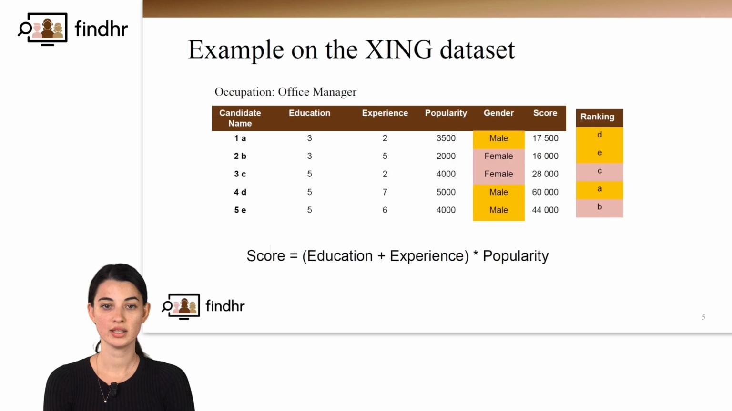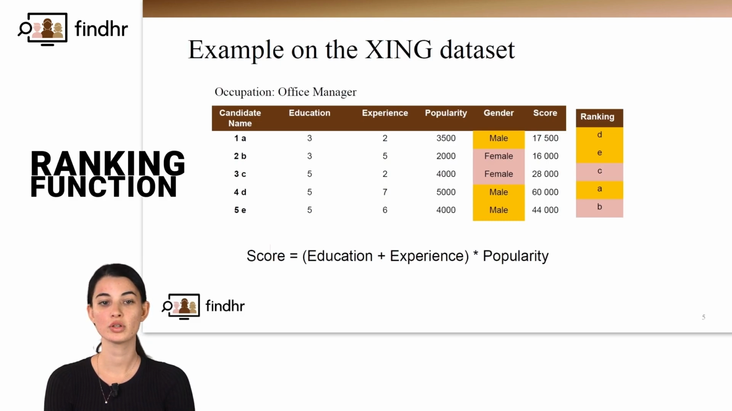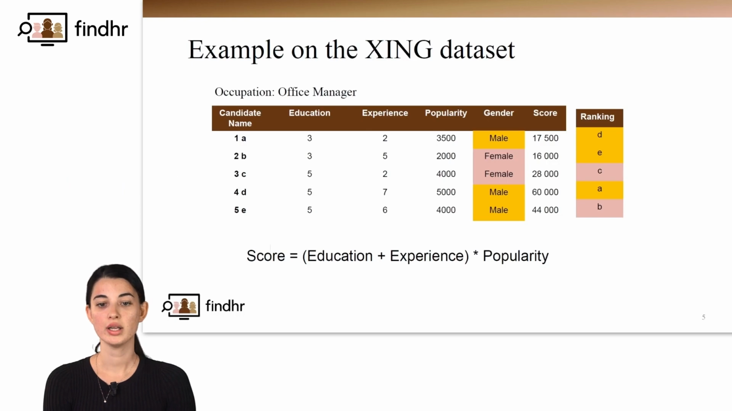For example, the Zinc dataset, which is an anonymized dataset of real users enrolled on the Zinc platform, offers information about the candidate's work experience, education, and popularity on the platform. One way to design a ranking function is to compute a score for each candidate by using the sum between education and work experience multiplied by the popularity on the platform, creating a ranking that we can see on the right.